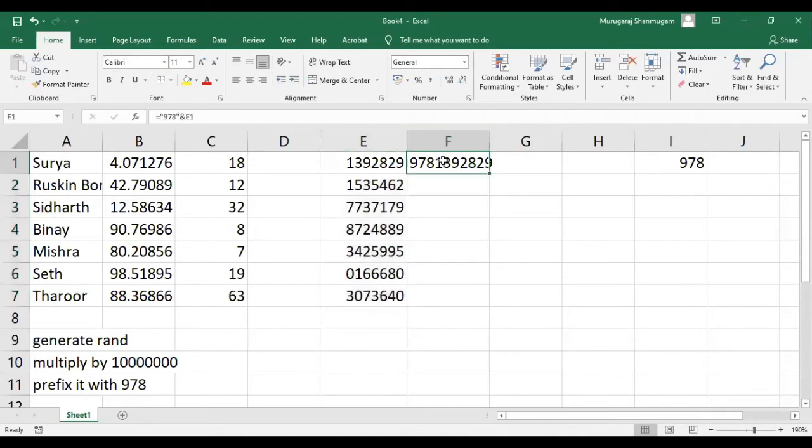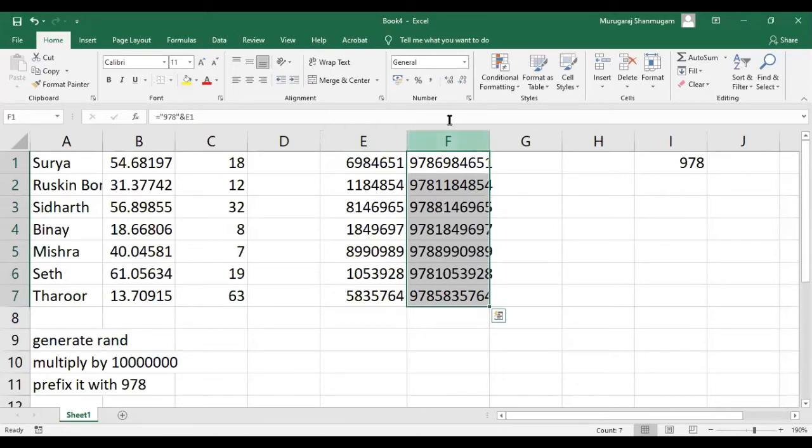So right now, with these 7-digit numbers formed, you can concatenate 978, or prefix with 978 in each of these cases and then copy paste it. And I am afraid this is not going to work here because the 0 is only a visual indicator. It is not a physical 0. So I guess F6 will still be 9 digits.